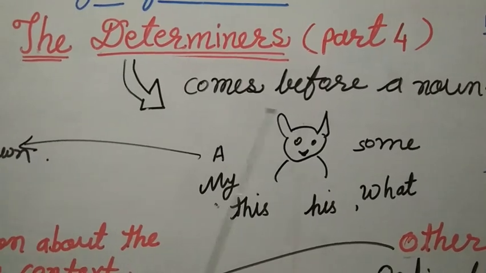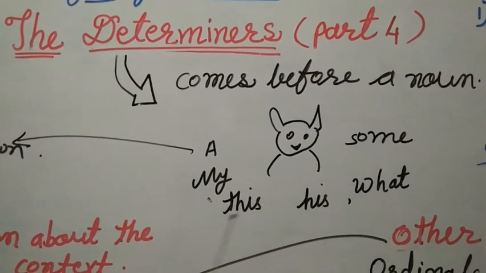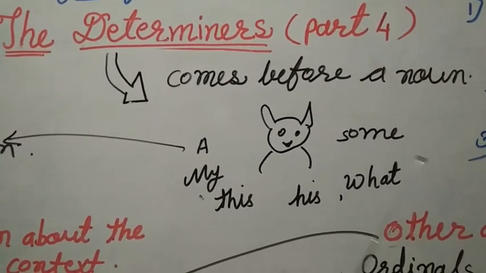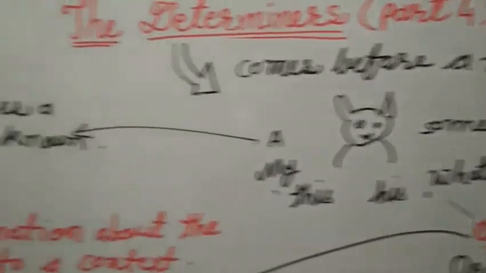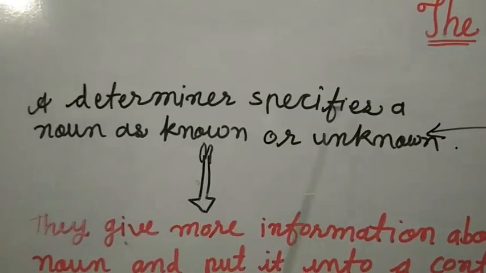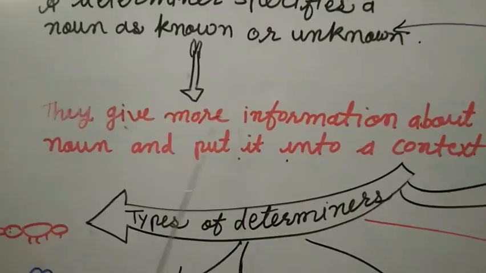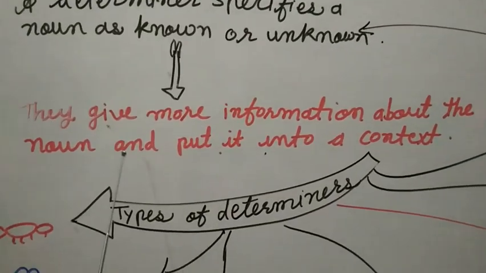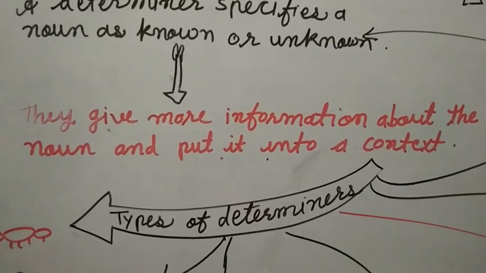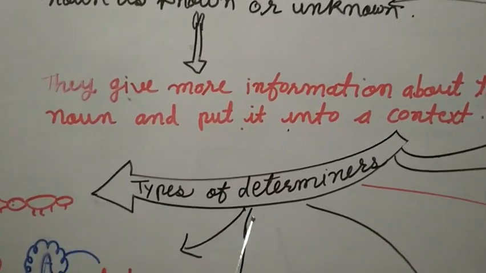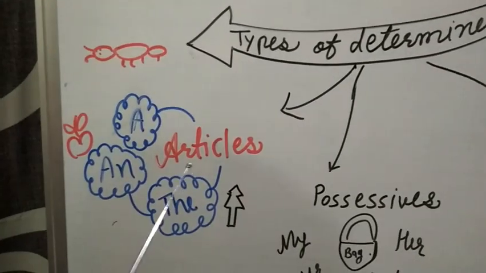The determiner comes before a noun. A, my, these, his, what, some. These are some determiners. A determiner specifies a noun as known or unknown. It gives more information about the noun and puts it into a context. Types of determiners. First is article. In article, a and the.